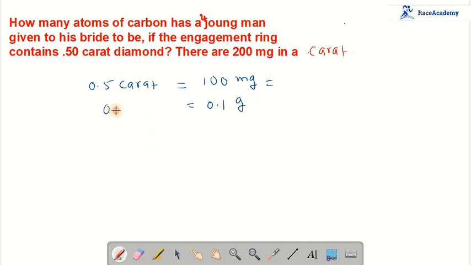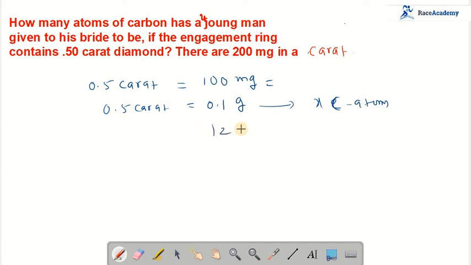So 0.5 carat is nothing but 0.1 grams. Now we have to find the number of carbon atoms in it. In 0.1 grams of diamond, assume x carbon atoms are there.